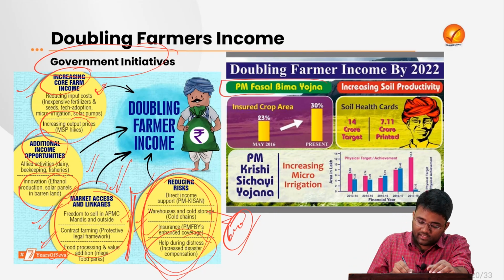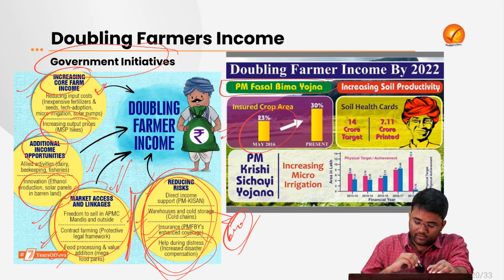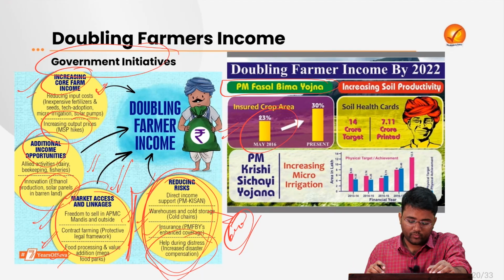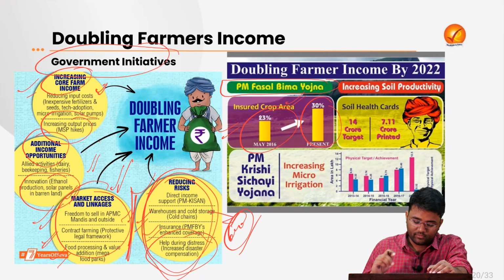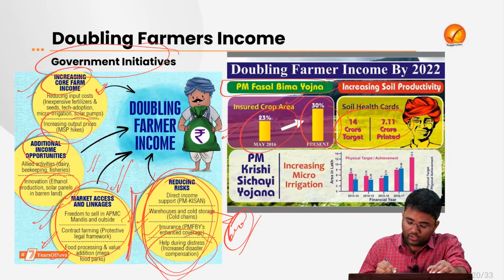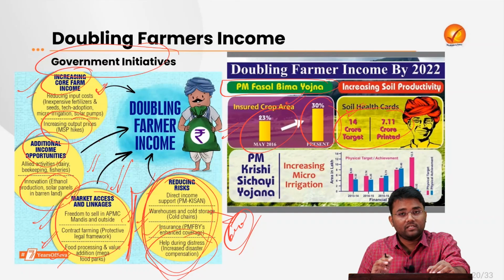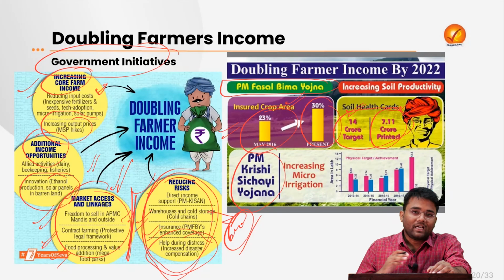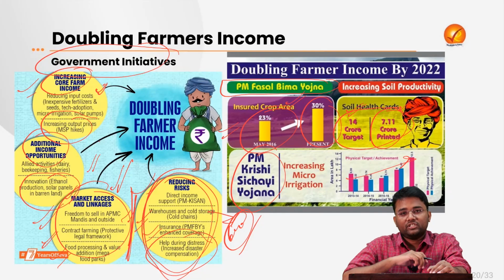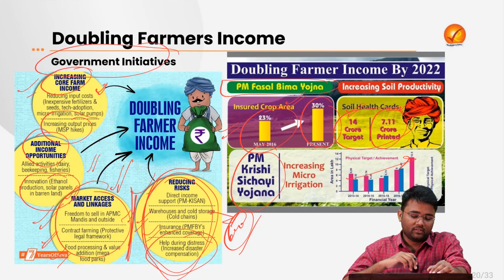You will see under this PM Fasal Yojana, in May 2016 the cropped area covered was only 23%, which has increased to 30% presently. The soil health card is one of the schemes that the government is running; the 14 crore target was set initially by the government, and almost 50% of the target has been achieved. Then under PM Krishi Sinchai Yojana, the targets are increasing and the achievement is also increasing. It is helping in ensuring that more proper irrigation facilities are provided and there is less dependence on the monsoon.